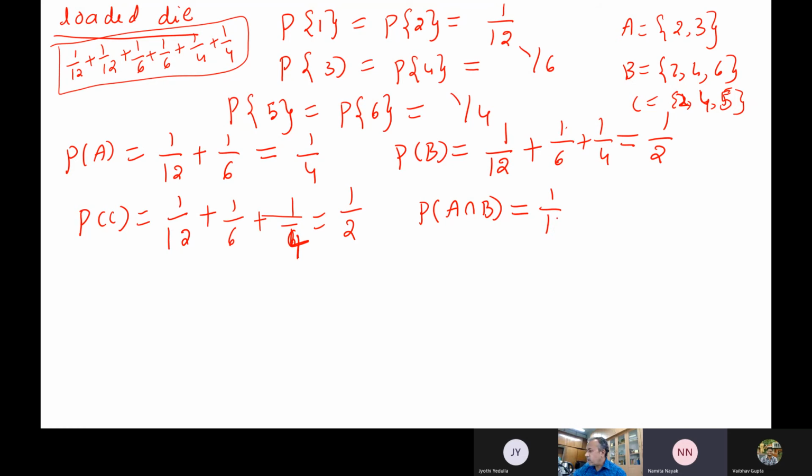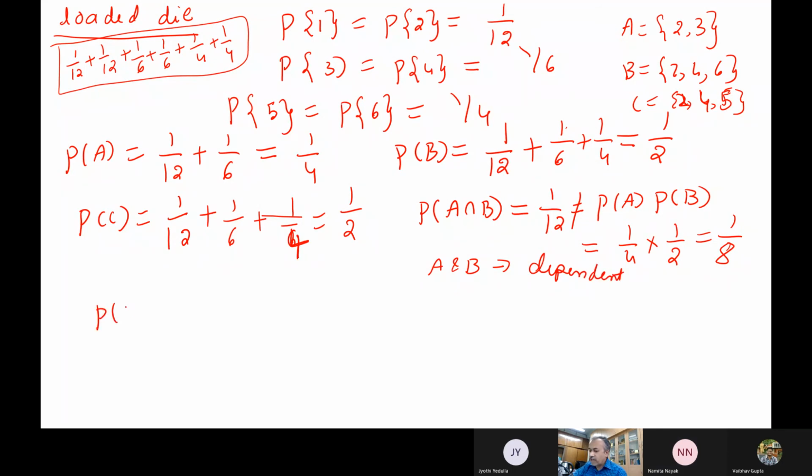Suppose if it is stochastically independent, it should be the same as P of A into P of B. What is P of A into P of B? 1 by 4 into 1 by 2, so this is 1 by 8. Now are they the same or different? They are different. So what is your comment? A and B should be dependent, stochastically dependent events.